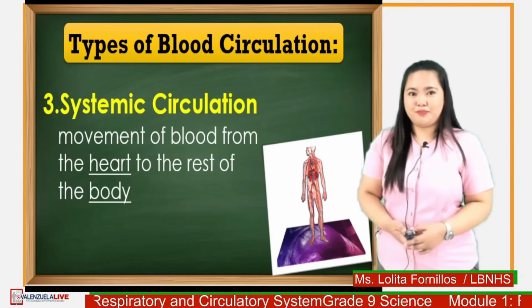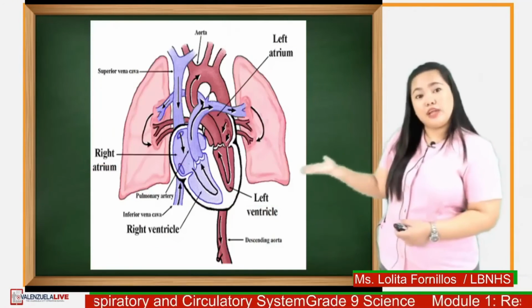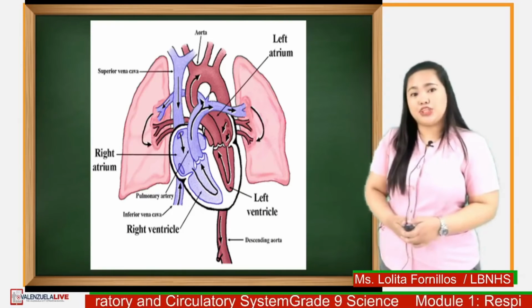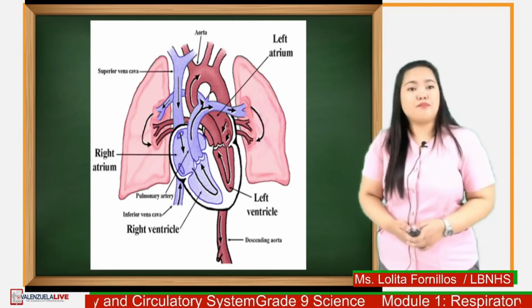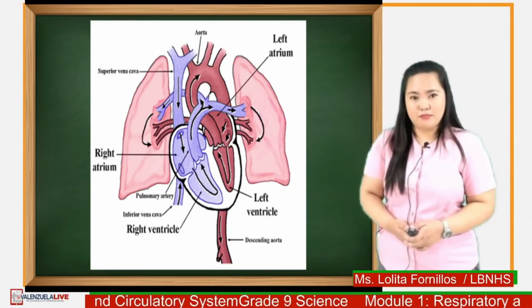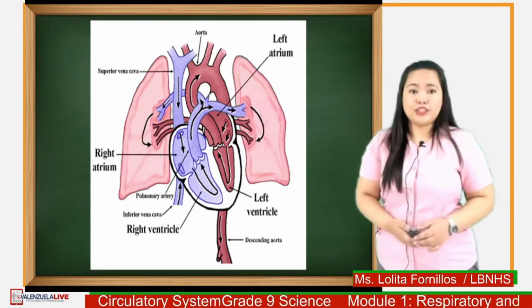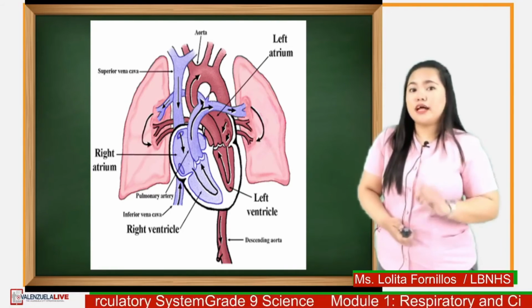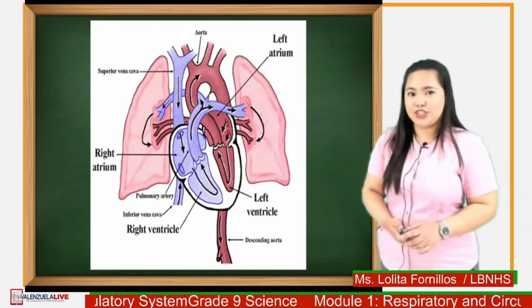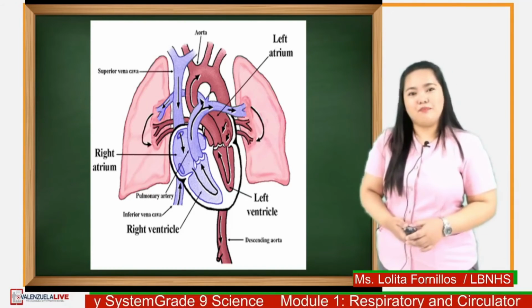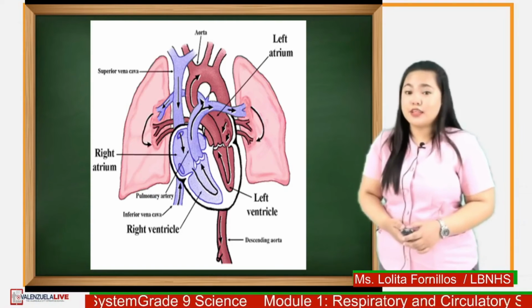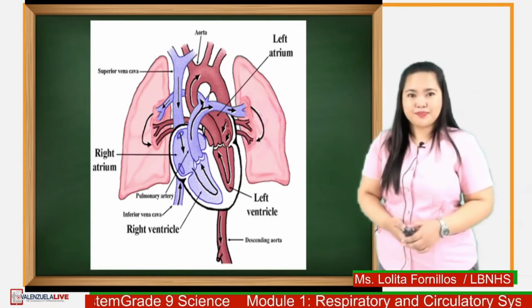In this image, the heart pumps the oxygenated blood delivered by the veins to the lungs. Inside the lungs, capillaries deliver the blood to the alveoli where gas exchange will occur. The blood coming from the lungs will become oxygen-rich blood. It will then go back to the heart and the heart will pump it out again to be delivered to the different parts of the body.